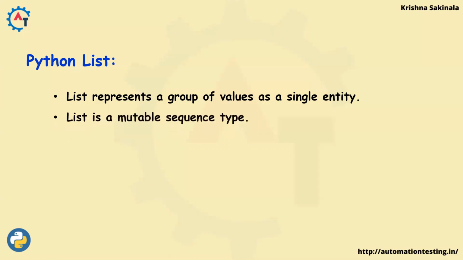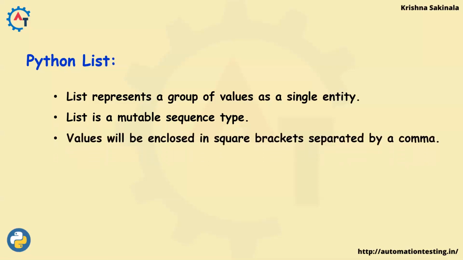And then list is a mutable sequence type, means you can change the values of list at any time. Okay, so that is called list is mutable. Values will be enclosed in square brackets separated by a comma. Means list is represented using a square bracket, in that the multiple elements can be represented, separated with a comma.